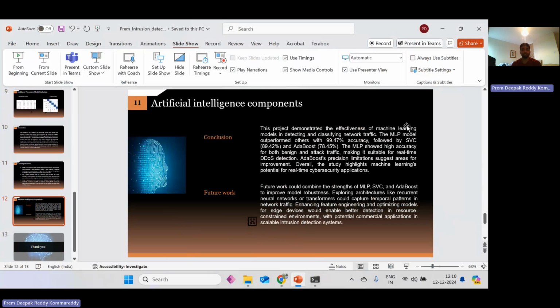By the end of this project, we are able to know that MLP and SVC are giving the best accuracy, and AdaBoost needs to improve. Model robustness, exploring new neural networks, as well as better detection in resource-constrained environments.